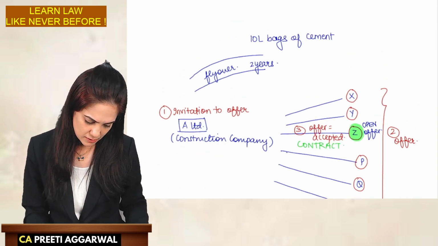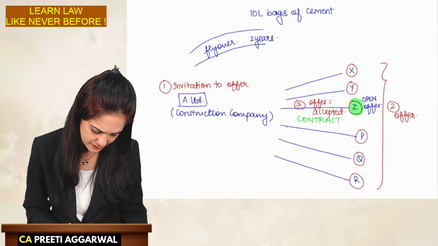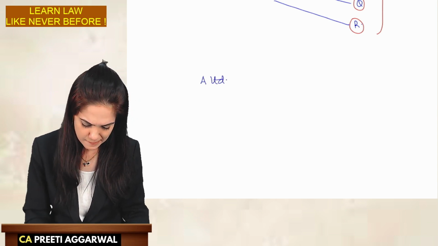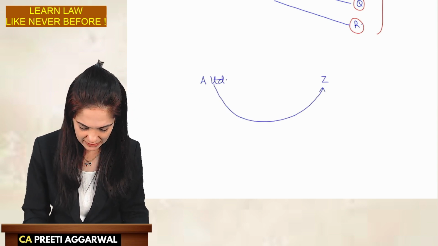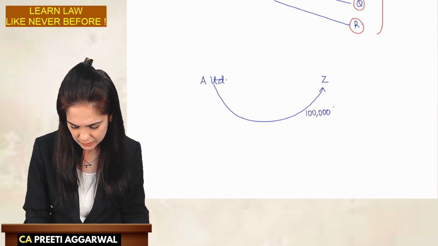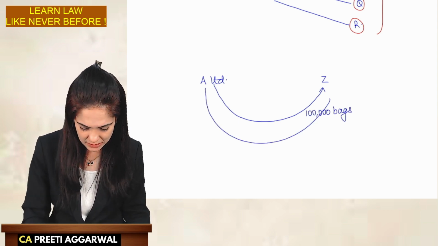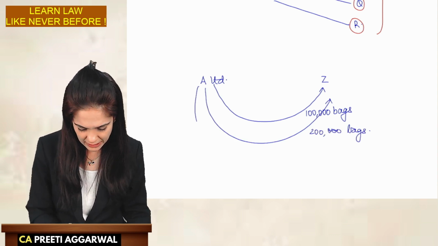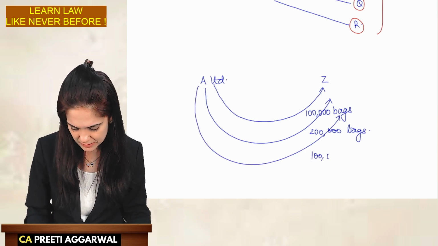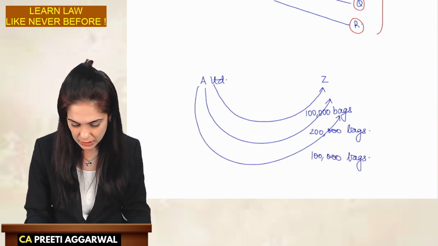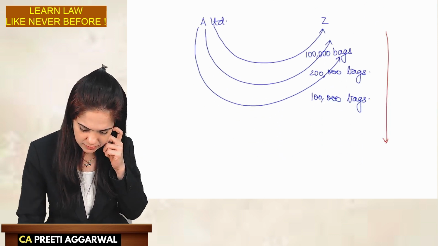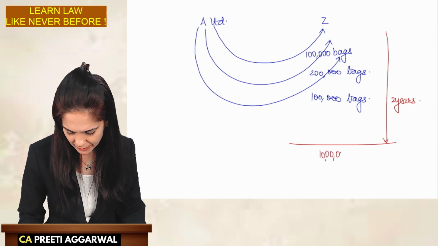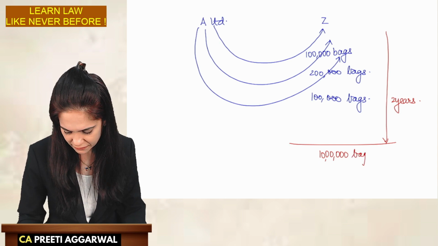First, A Limited, let me write it here. So first A Limited placed an order for 1 lakh bags. Then they placed another order for 2 lakh bags. Then they placed an order for 1 lakh bags. And in a period of 2 years, they completed the order of 10 lakh bags. So they purchased 10 lakh bags over a period of 2 years.